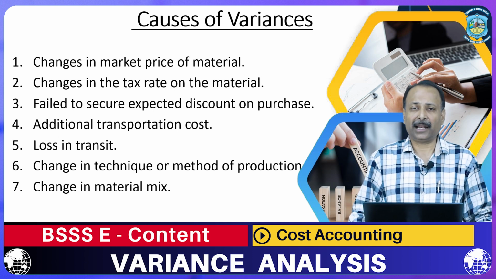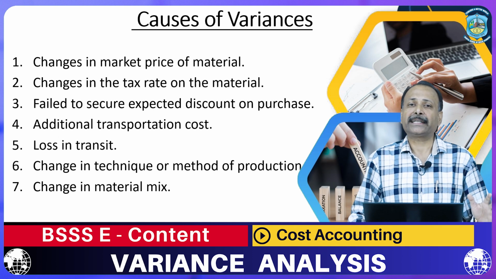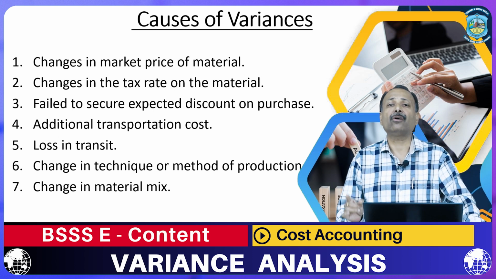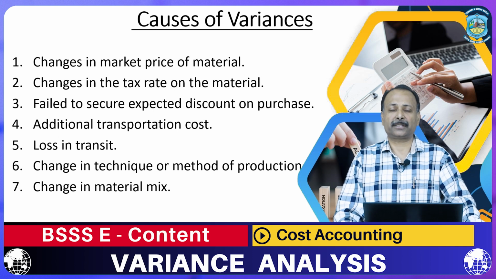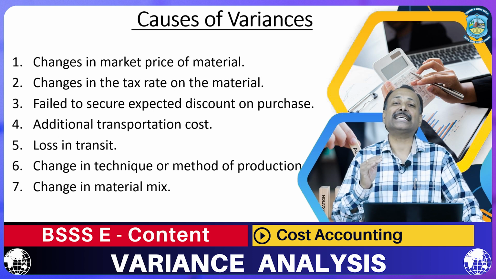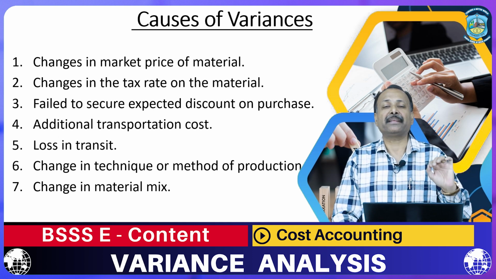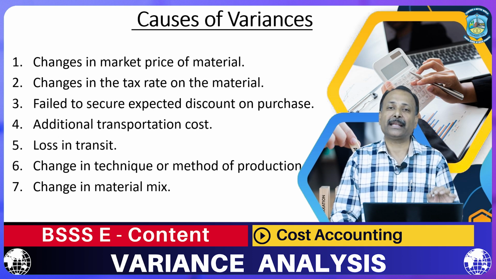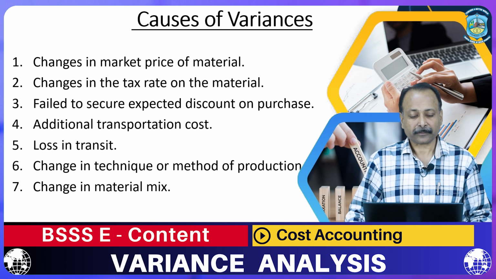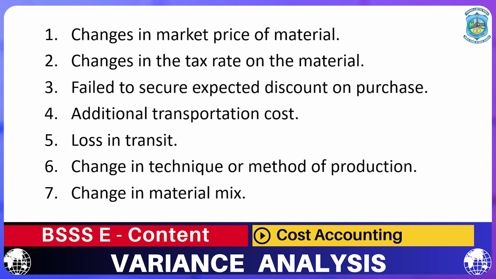For example, earlier the rate of tax was 10%. So, we are paying 10 rupees to the government, but now the rate of tax becomes 20%. So, we have to pay 20 rupees to the government by way of tax, and because of the increase in the tax rate, there is a difference, there is a variance in the price of material. Third cause of variance is failed to secure expected discount on purchase.